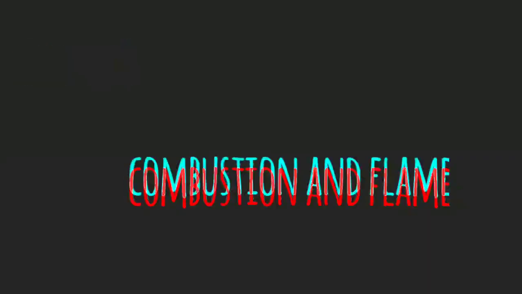Today, students, we are going to start our new lesson number 6, that is combustion and flame. We see so many changes taking place around us, for example, burning of paper, sugar charring, even burning of coal, food being cooked, etc. The process of burning of a substance in the presence of air or oxygen with the liberation of heat and light is called combustion. Combustion cannot take place without oxygen.